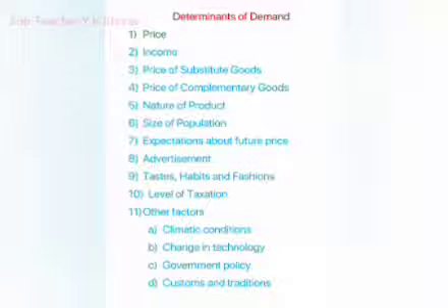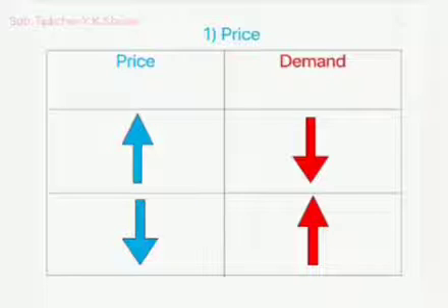That means price determines the demand for a commodity to a large extent. Consumers prefer to purchase a product in large quantity when the price is low, and in small quantities when the price is high.